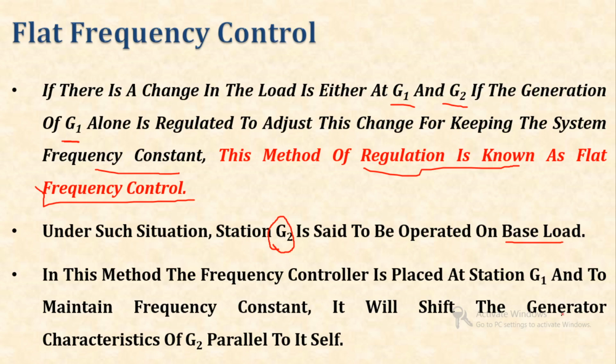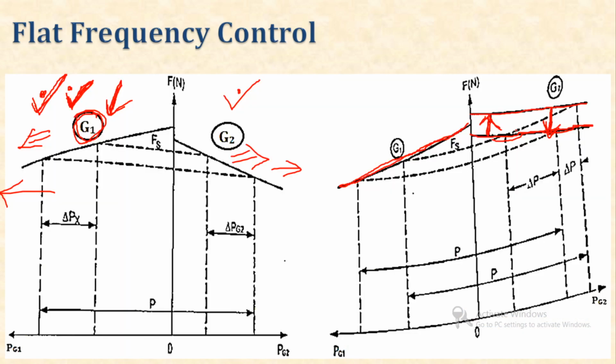So in this method, the frequency controller is placed at G1 and maintains the frequency constant. How will it maintain the frequency constant? It will shift the G2 characteristics parallel to itself, as we have seen over here. It maintains the system frequency constant by adjusting the governor 2 characteristics, which will shift parallel.